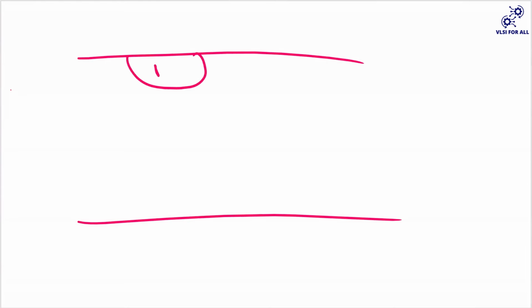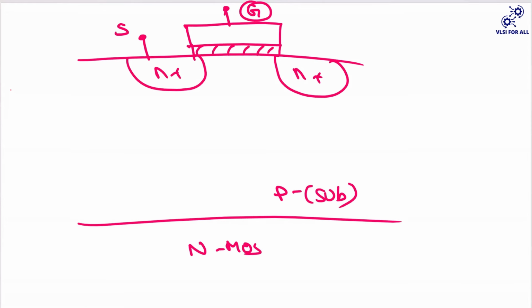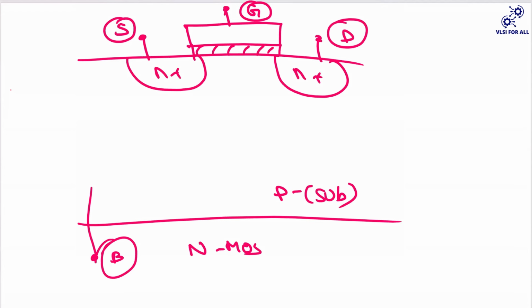So this is your N plus, and this is your N plus. This is your P minus substrate, your NMOS. You're having your oxide, on top of it, your metal, and this is your gate, and this is your source, and this is your drain, and this is your body. Okay. And there are two junctions here.